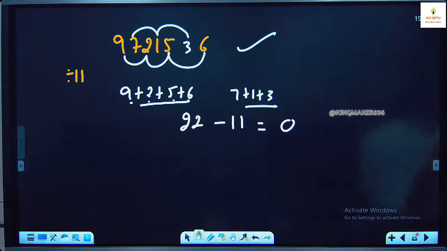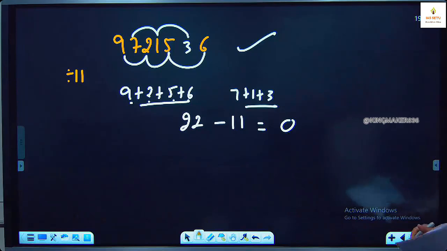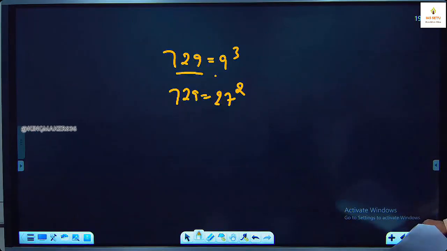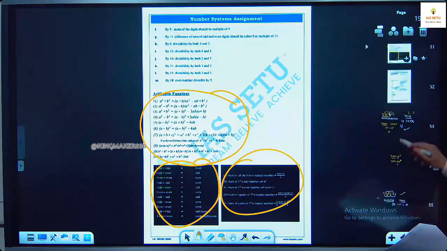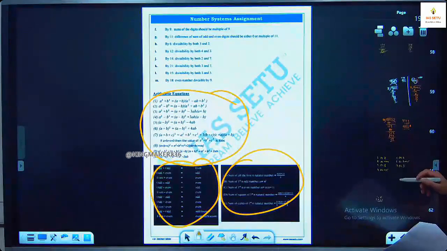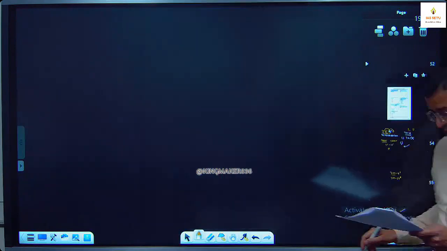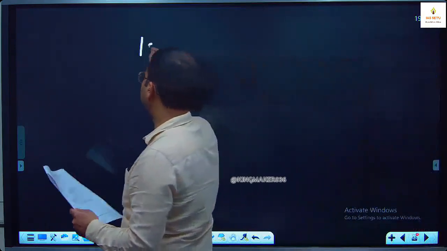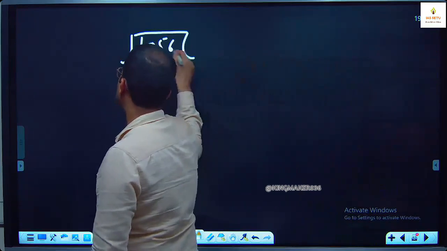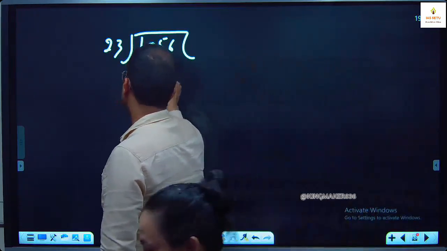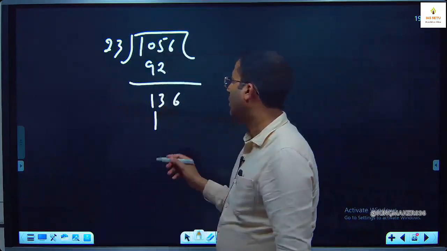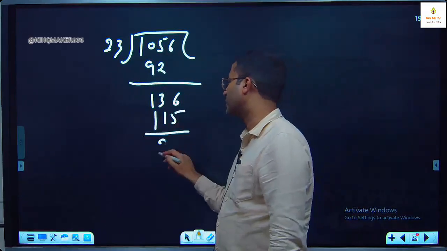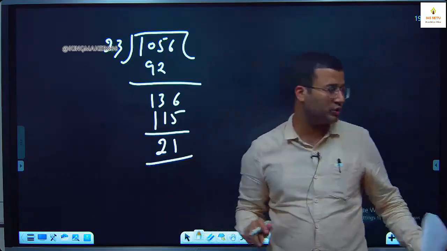Tamanna, what is your doubt in question number 1 of today's class handout? Do you know like school method for divisibility of 23? See here 1056, you try to divide by school method. This is 92, 136, it is 115. Your remainder is 21. I think you know this concept.